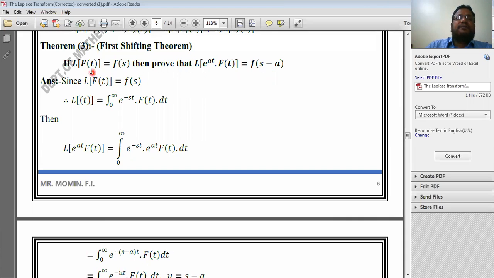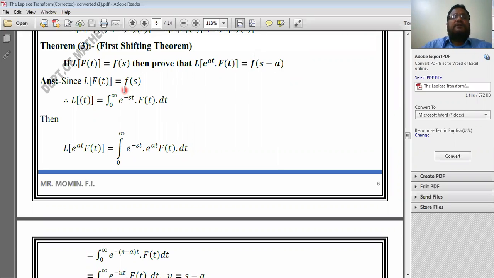That means if we have a function f of t whose Laplace transform is F of s, and we multiply that function by e to the power at, then definitely you will get this result. See here, pay attention to the statement: if Laplace transform of f of t is equal to F of s, then Laplace transform of e to the power at into f of t is equal to F of s minus a. That is, if the Laplace transform of f of t is known, and it is multiplied by e to the power at, you directly get the result F of s minus a. This is known as the first shifting theorem. Okay, let us prove this theorem.